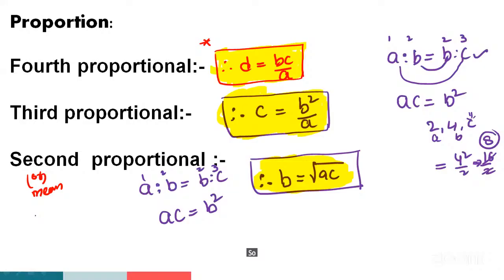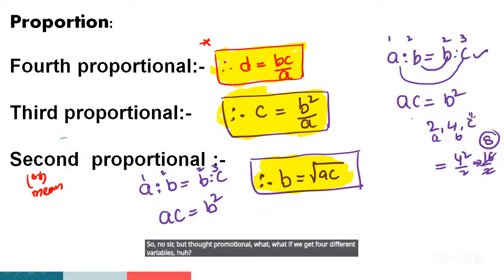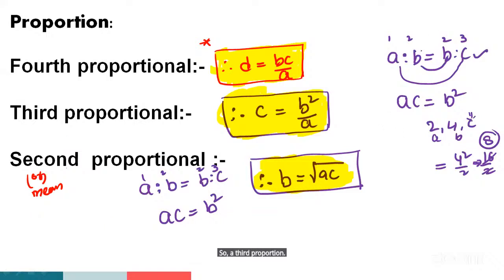Sir, but third proportional, what if we get 4 different variables, sir? Third proportion. We are using only 3 variables here, A, B, C. But what is the meaning of proportion? Two ratios are equal is called the proportion.